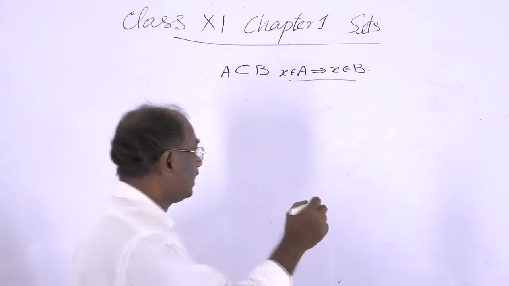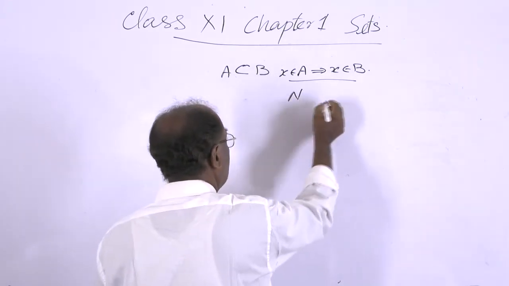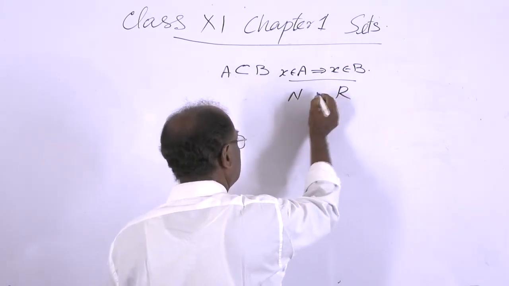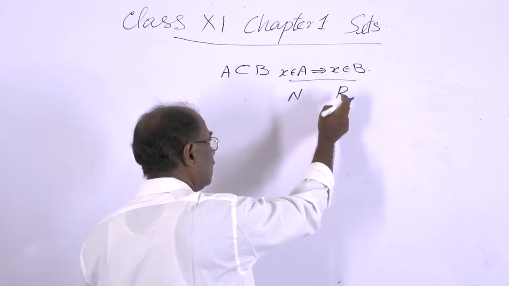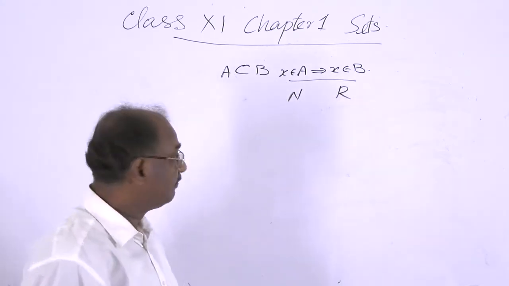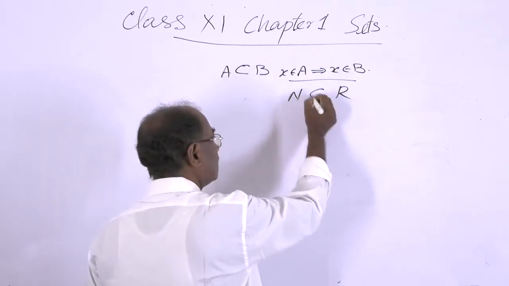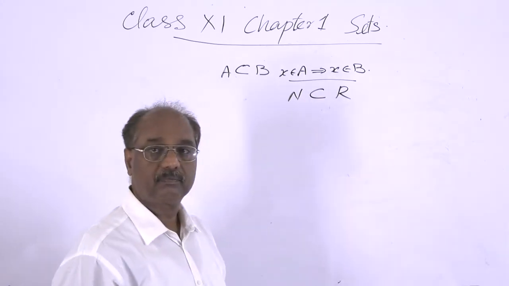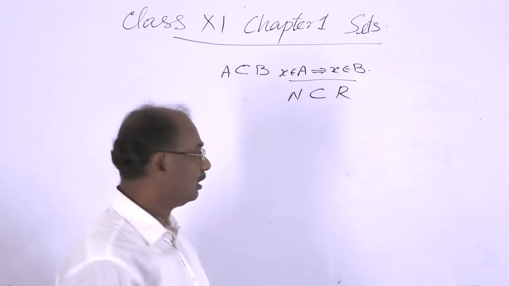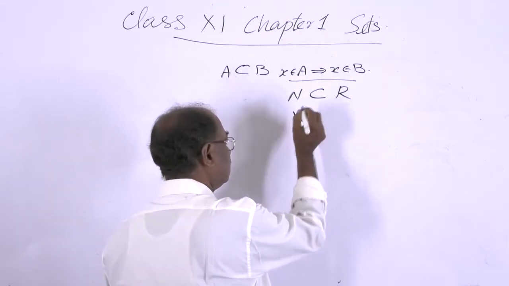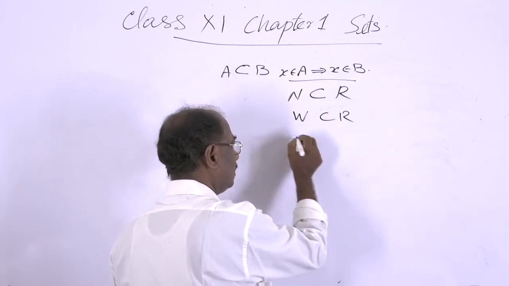That is, if N is the collection of natural numbers and R is the collection of real numbers, then every element of N is an element of R. Every natural number is a real number, and therefore N ⊆ R. The set of all whole numbers is a subset of R.